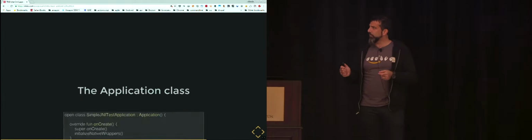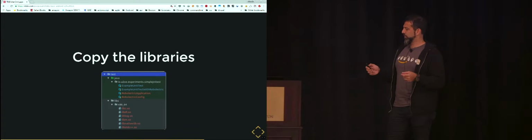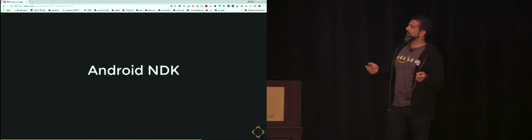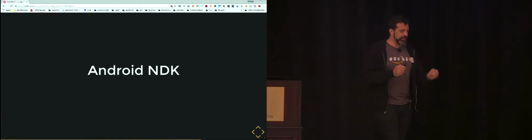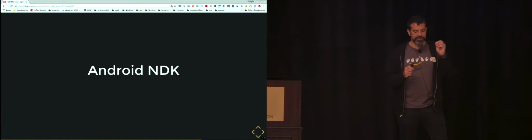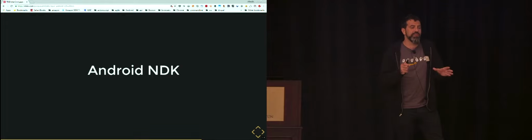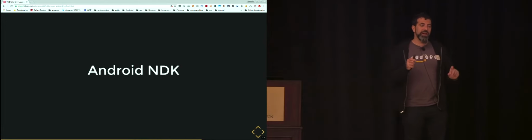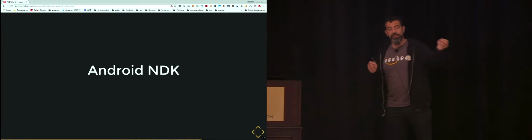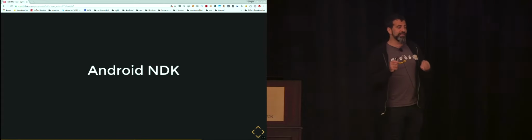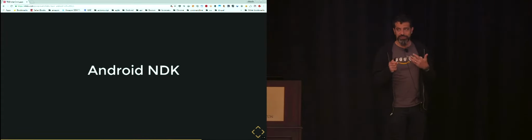OK, yes, let's take advantage of the Android NDK. Why? The problem that we need to solve is that at runtime, during the test, our shared library is not loaded because it's not in our system. When Android Studio compiles the app, it's in the simulator. So when you run the tests that are on your machine, this library is not there.